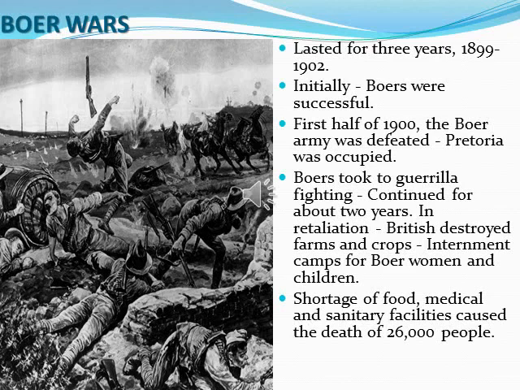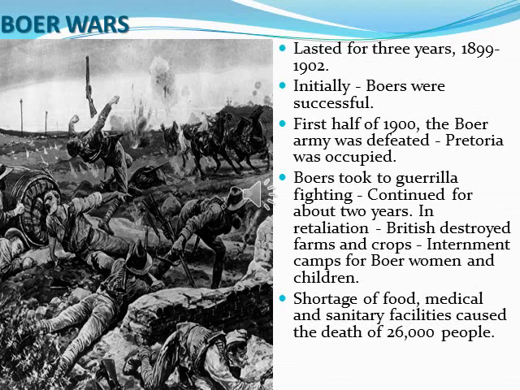And also they set up internment camps for Boer women and children. Internment camp means to put somebody in prison during a war or for political reasons, although they have not been charged with a crime. Even though the Boer women and children had not committed any crime, they were put in prison because of the war.